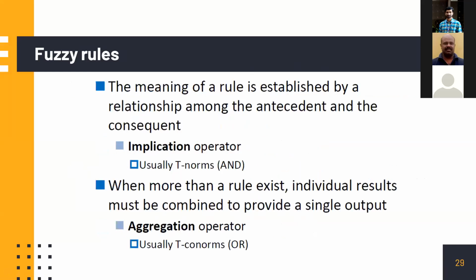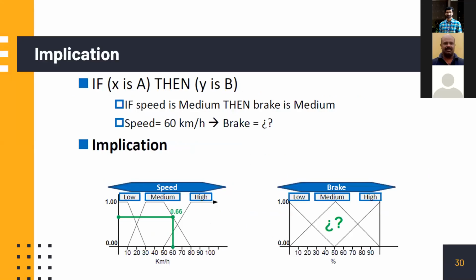And there are certain steps. First step is implication. This is a speed control problem, where we are driving a car and we are observing another car coming opposite to us, and how we apply the brake. That is the issue. So speed and brake are the two linguistic variables involved. So the implication is like this. Low, medium, and high. This is how we are classifying the speed. Speed is the entire universe of discourse. Up to 100 we are considering. So don't drive more than that.